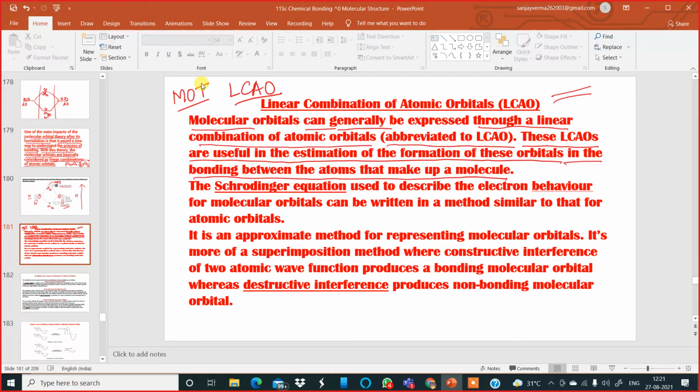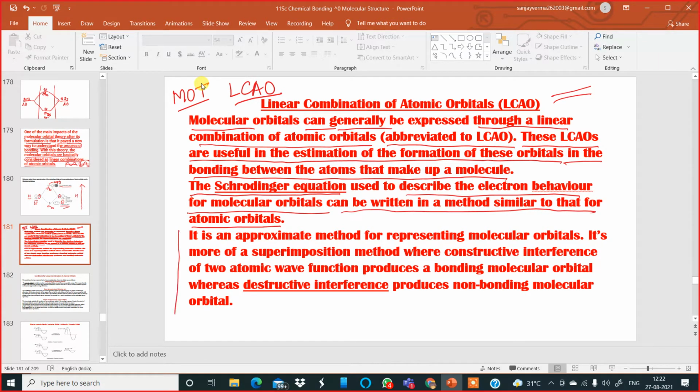So they will help us understand or estimate what type of orbitals are going to be formed when these atomic orbitals combine. Now, we have heard about the Schrodinger equation, which led to the quantum numbers: principal quantum number, azimuthal quantum number, magnetic quantum number, and spin quantum number. According to the Schrodinger equation, the electron behavior for molecular orbitals can be written in a method similar to that for atomic orbitals as well.